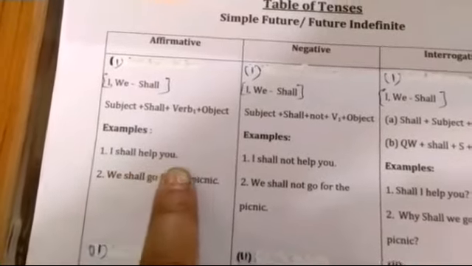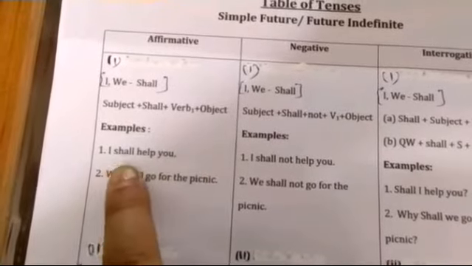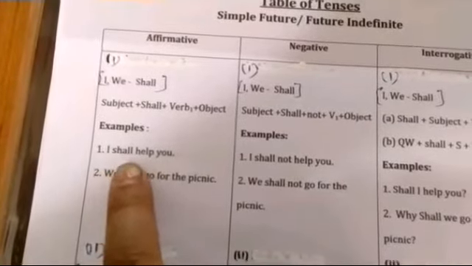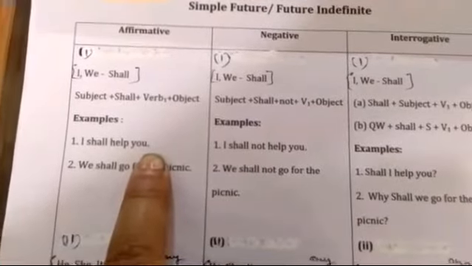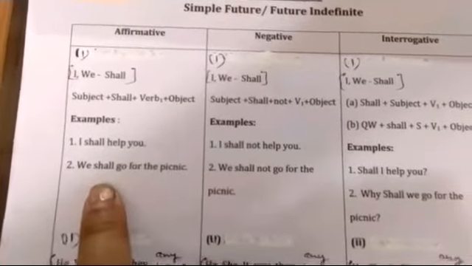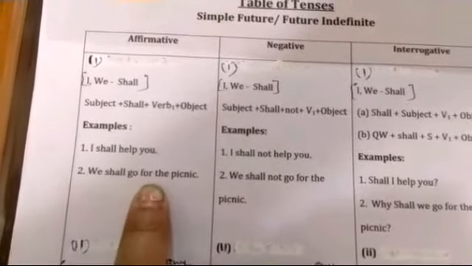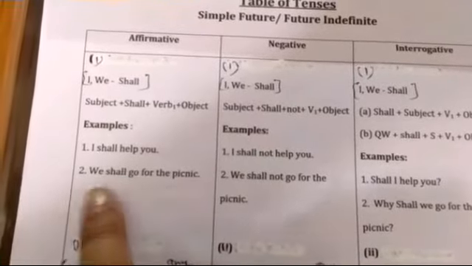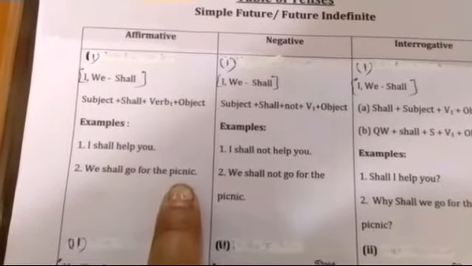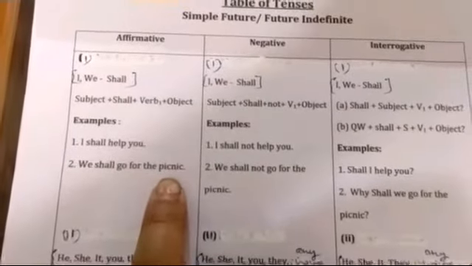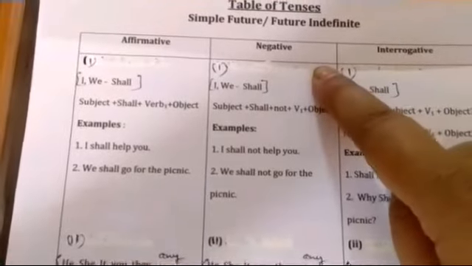So these are the examples. I shall help you. So with I we put shall, then verb first form, and then object. Now second example, we shall go for the picnic. So with we we put shall, and verb first form, and then object. Now let's move on to the negative sentence.